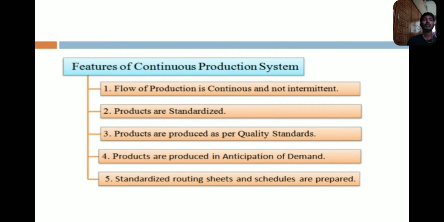Those products are standardized, so products are produced as per quality standards, so we are making quality products. The production rate and quality response are high, and very good products are produced with public support.